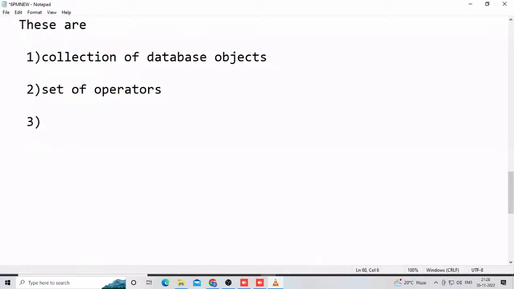Everyone knows the database objects, at least as a first-time newcomer. Also a table, you have an idea. A set of operators, also everyone understands: maybe equal to, less than, something like that. Some operators are there.